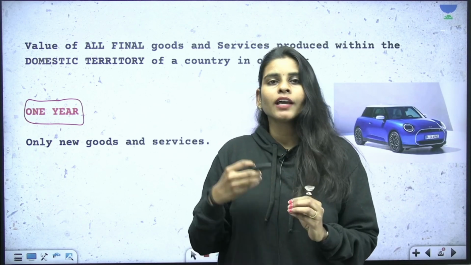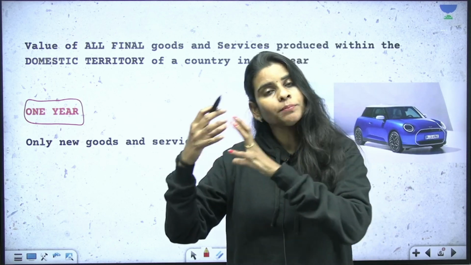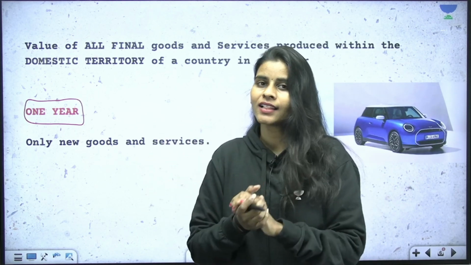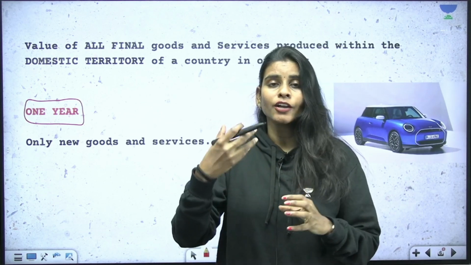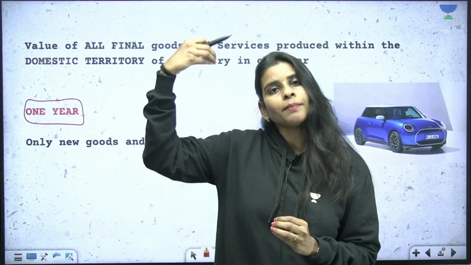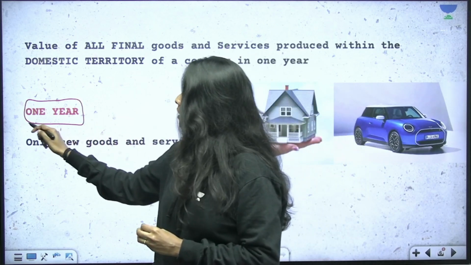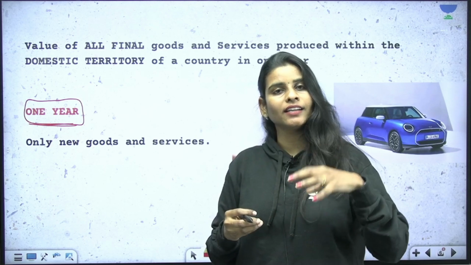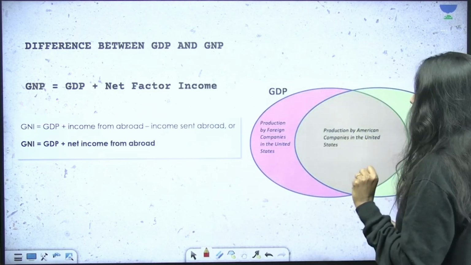Say for example, if you have bought a new home which was actually purchased by you maybe some 5 years back, that cannot be added to the GDP calculation, as it did not happen in the last 1 year. Why? Because it was part of the GDP calculated 5 years ago. So to be more precise, we will take care of only the goods and services added in the last 1 year. So this is all about the GDP.